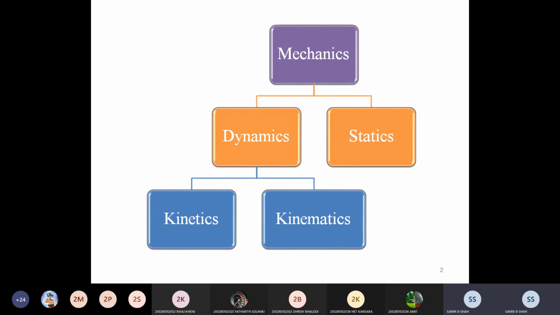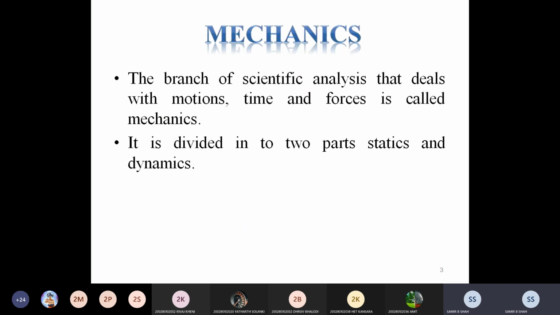So this is the basic about mechanics. Mechanics is divided into two portions: dynamics and static. While dynamics is divided into two portions: kinetics and kinematics, and now we are focusing on kinematics. Start with mechanics.